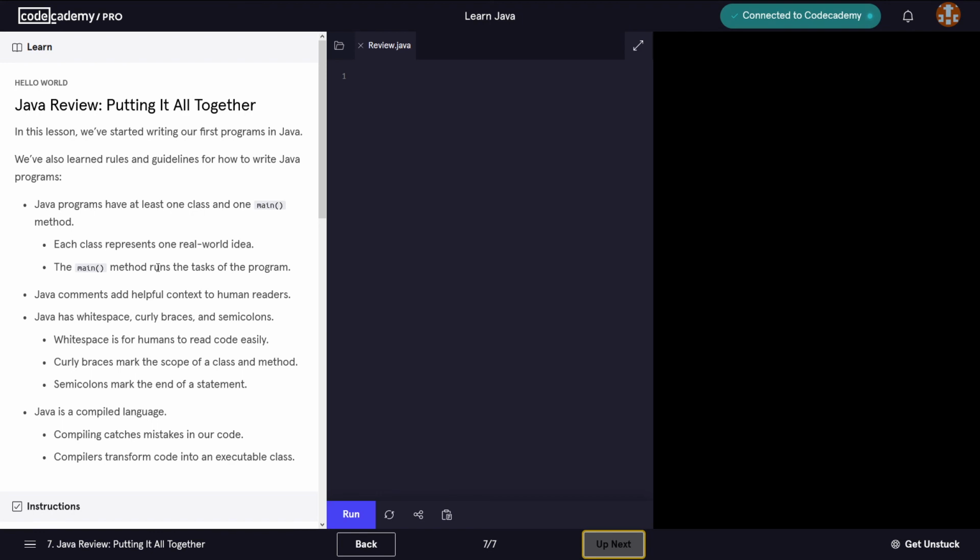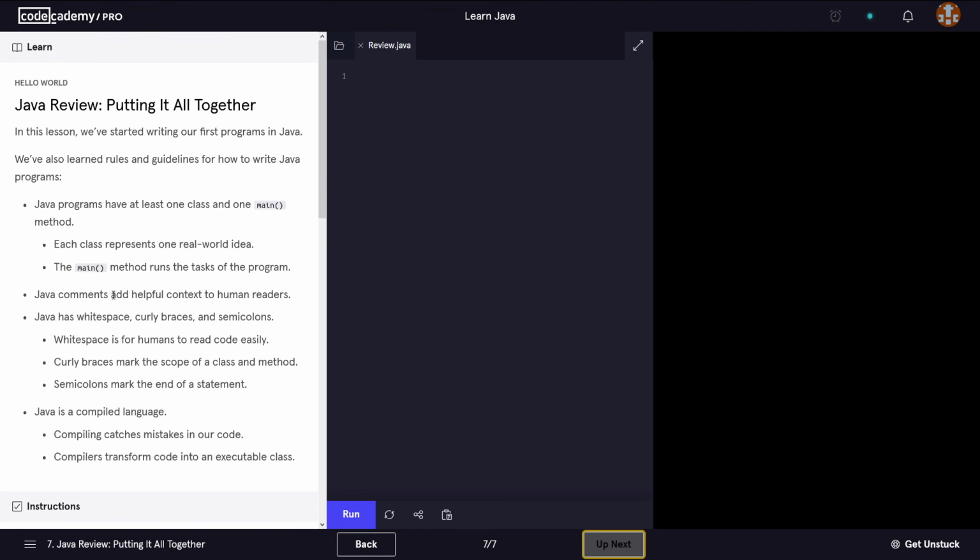In this lesson, we're gonna talk about putting it all together. So it's a bit of a Java review for the first section of this course. In this lesson, we've started writing our first programs in Java. We've also learned rules and guidelines for how to write Java programs. Java programs have at least one class and one main method. Each class represents one real-world idea. The main method runs the tasks of the program.